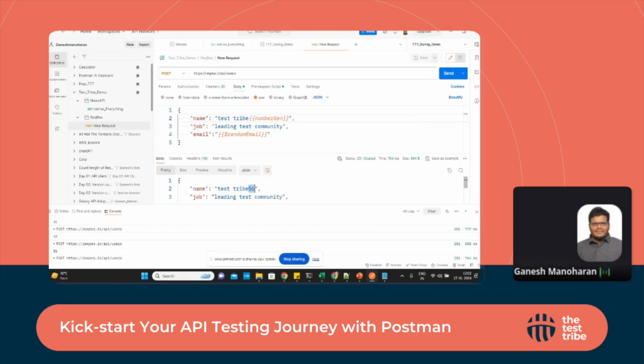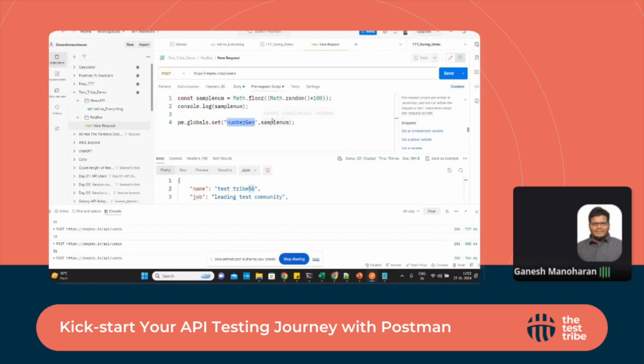If you want to give a random value for everything, at that time we can use this prerequisite. Before the request works, it runs first. So this is how we need to create a POST and PUT method. Let me quickly walk through how to run it in the CLI, which is very important.